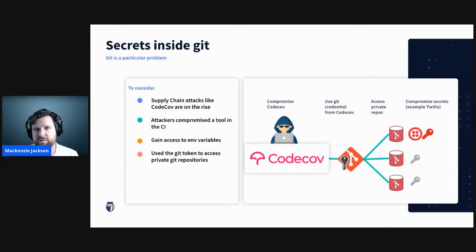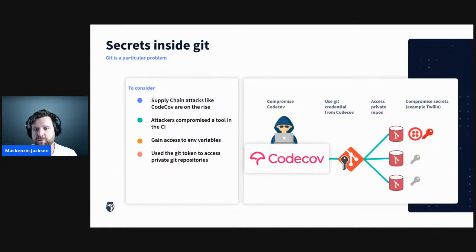What this did was it took the environment variables from your CI environment and sent them to the attackers. And what's scary about that is included in those environment variables is your private Git access tokens. We can see that the private Git repositories were actually the target for the attackers in this case, and we know this based on the disclosures that other companies made.